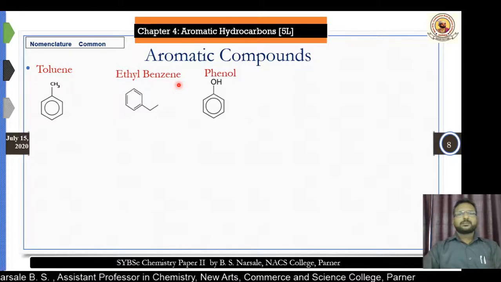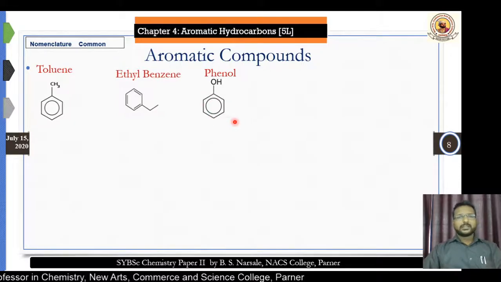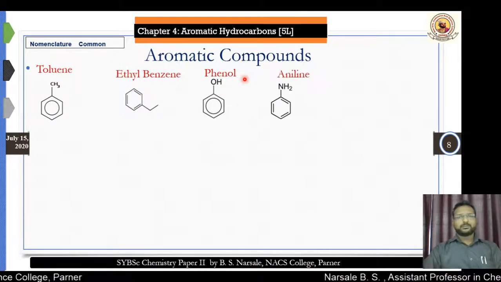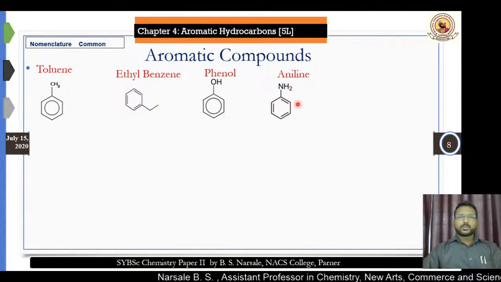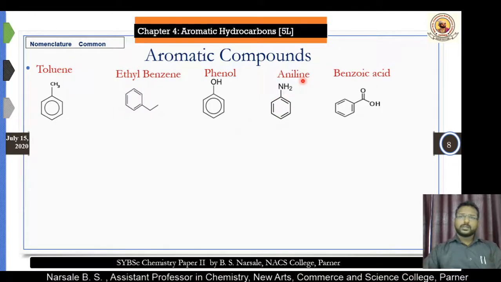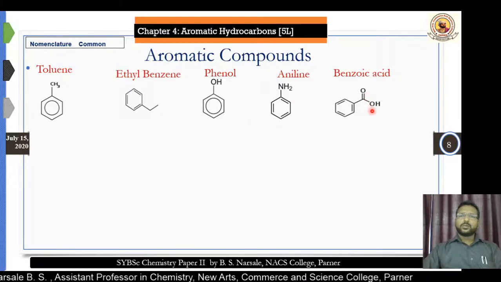Another one, where we are just replacing it by an OH group, then it is known as phenol. Here is an NH2 group, then it is known as aniline. And here is a COOH group. This is known as benzoic acid.